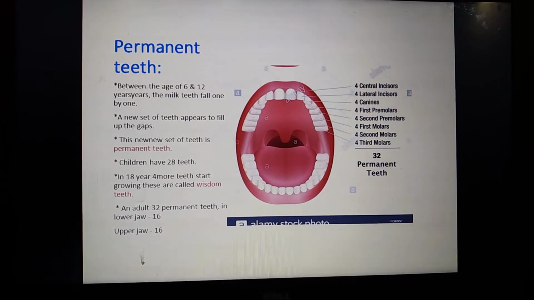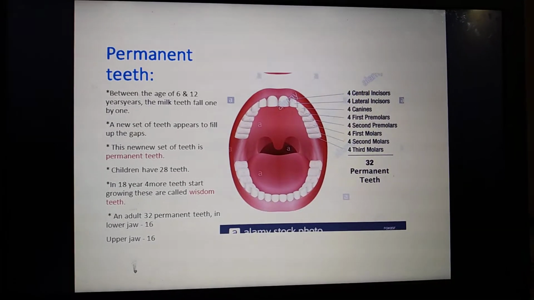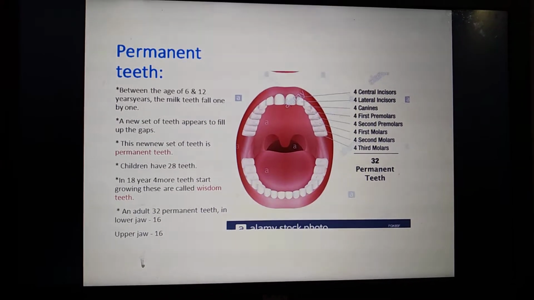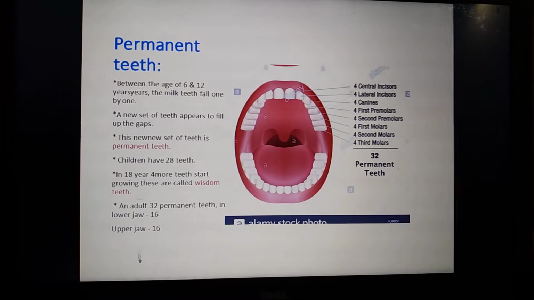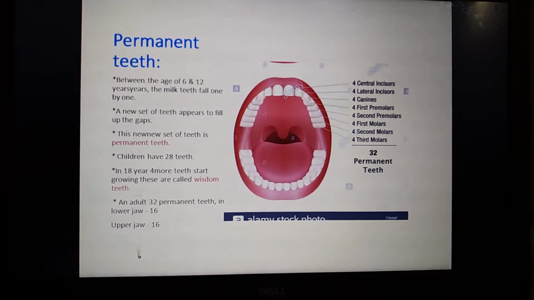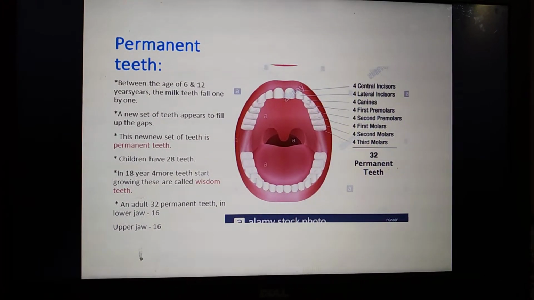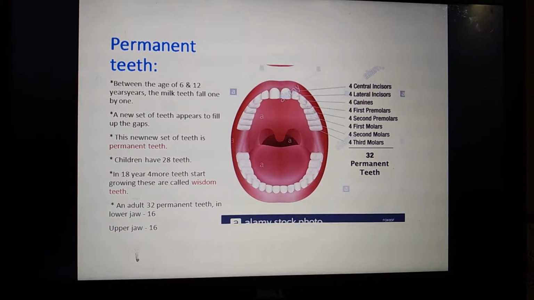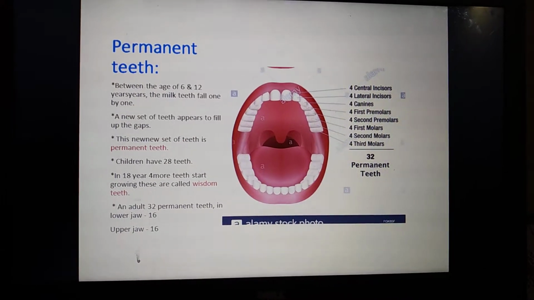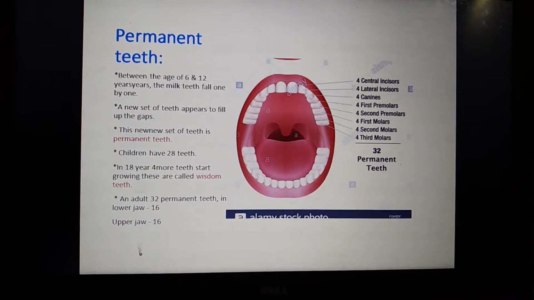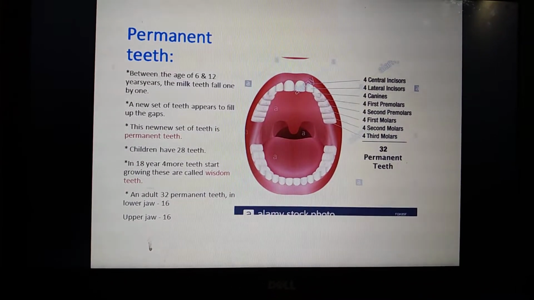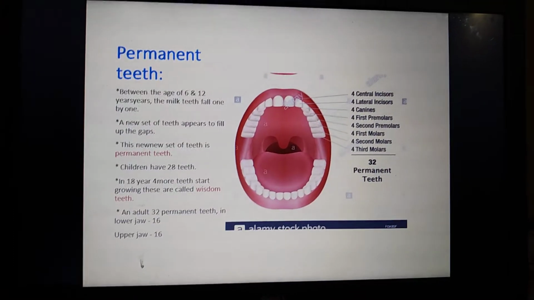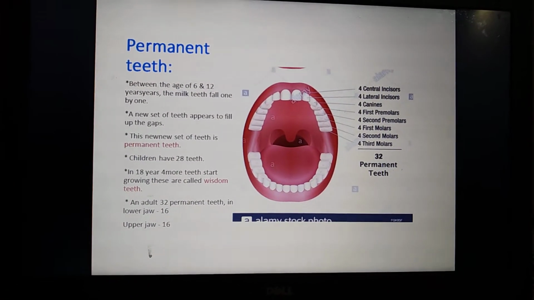When the permanent teeth have started growing, you can see there are 28 teeth in the mouth. At the age of 18 years, 4 more teeth start growing. These are called wisdom teeth. They are the last teeth to form, and the 4 more teeth start growing in both the upper jaw and the lower jaw.